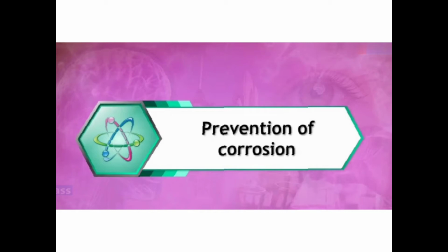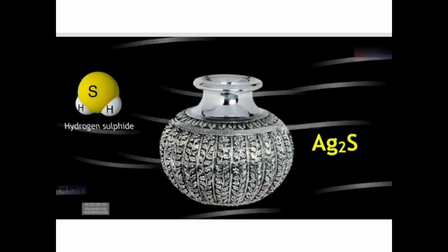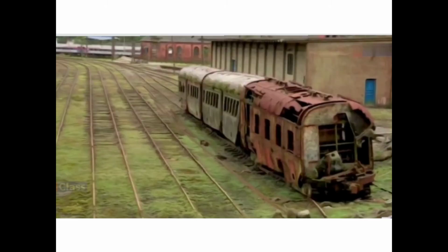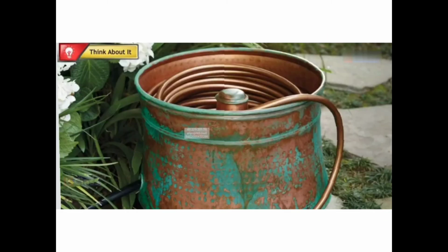Right? So iron articles are there. Then you have the reddish substance Fe2O3.H2O, that is the iron oxide which is formed. This is also called rust. The carbon dioxide reacts with the surface of a copper vessel and forms the greenish layer. So this greenish layer is due to that.